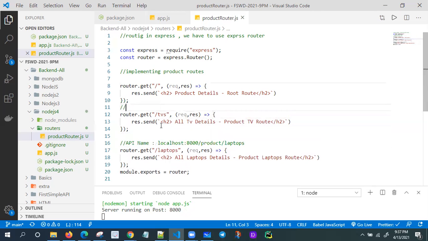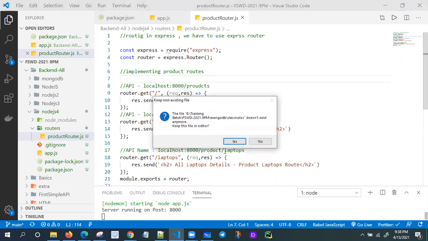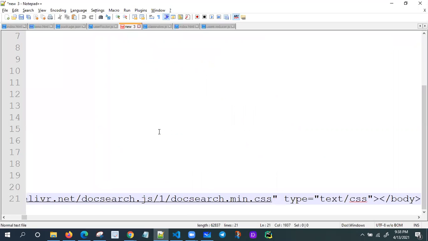So what is the API name? The API name is localhost 8000 slash products slash TVs. Like one more route I have, what is this API route? That is localhost 8000 slash products. So this is the way I need to implement my routes. Let me gather all these routes now, and you'll get one idea.